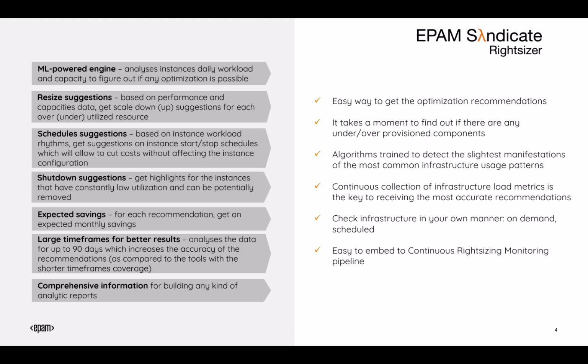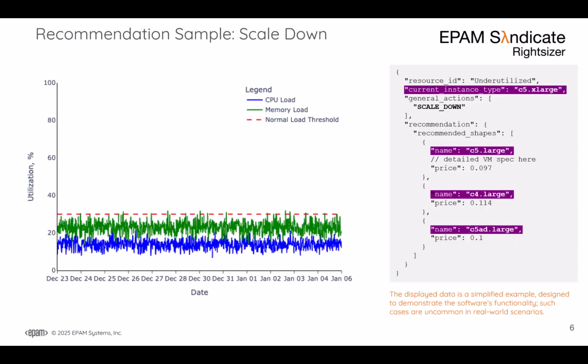What is also quite specific for the RightSizer is that it works with large time frames and can analyze data for up to 60 days, which increases the accuracy of the recommendations. Now, let us see how it looks from the inside. It is important to say that RightSizer monitors the CPU and memory of the instances in a very precise way to understand the usage patterns and not to miss any peculiarities. It is worth noticing that RightSizer's algorithm was trained and tested on a massive scope of infrastructure, and the results analysis revealed that the recommendations fit most cases.